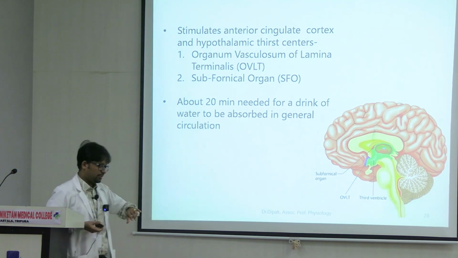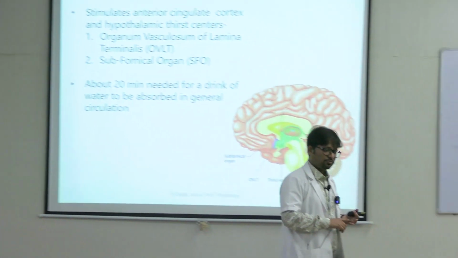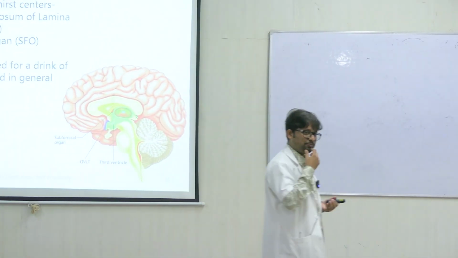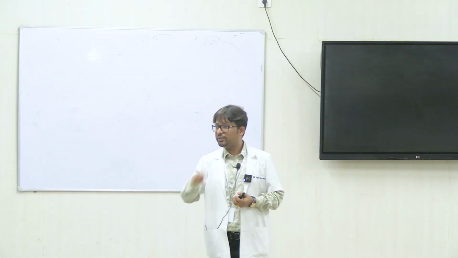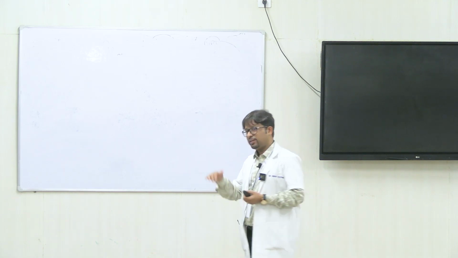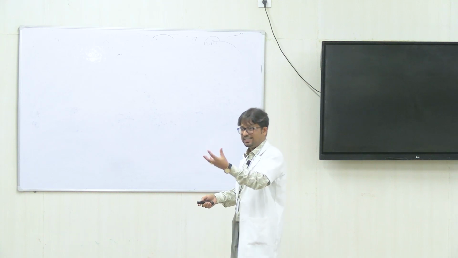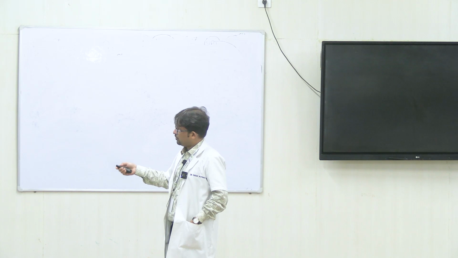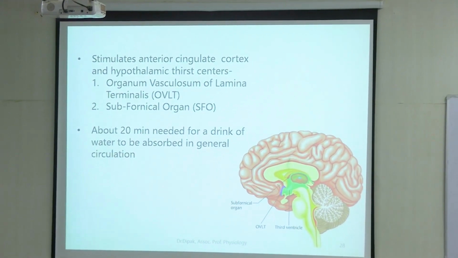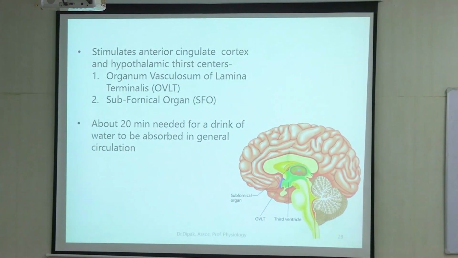So in the hypothalamus there were some receptors. These receptors become active or start firing when there is a shrinkage in their size consequent to an increase in osmolarity. When there is this firing, the output or behavior is affected by these two nuclei, OVLT and SFO, and the cingulate cortex. So these three centers together stimulate one person to drink water.